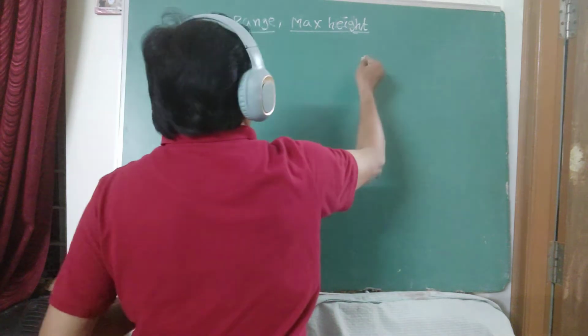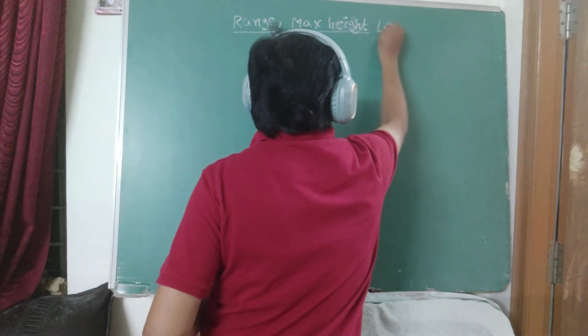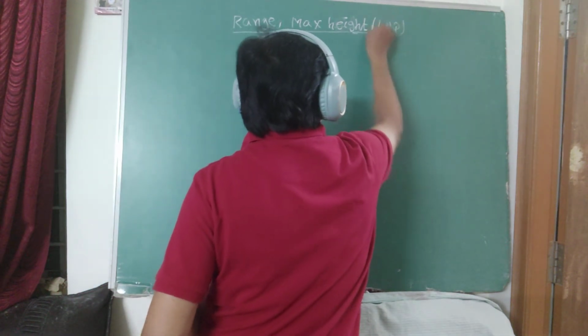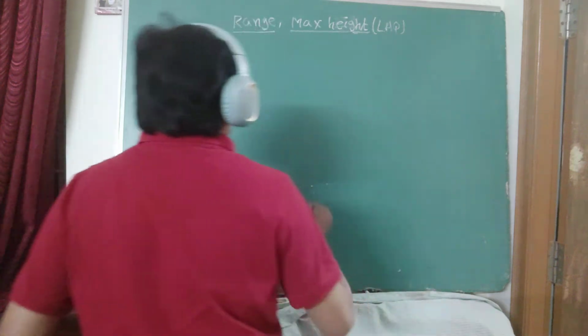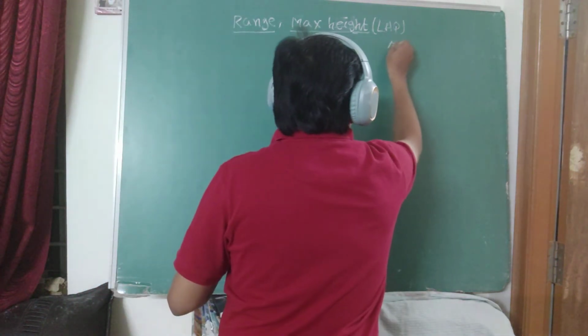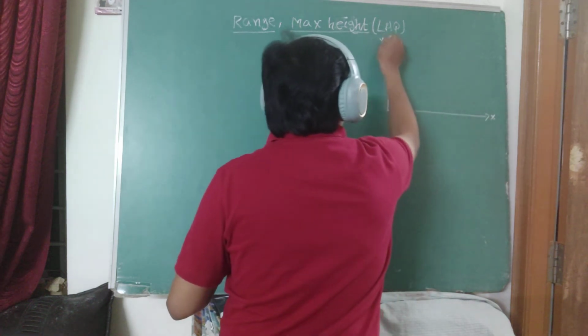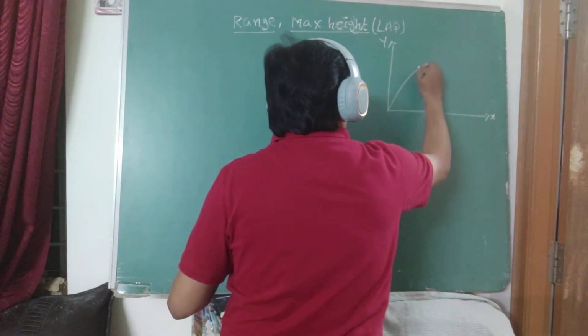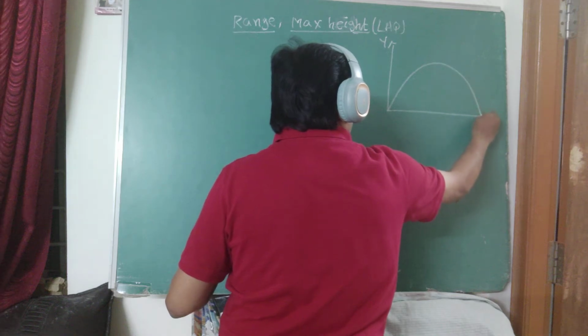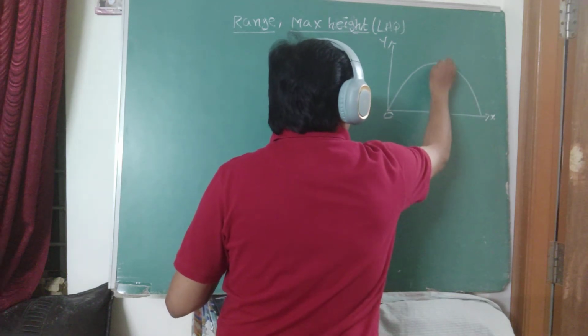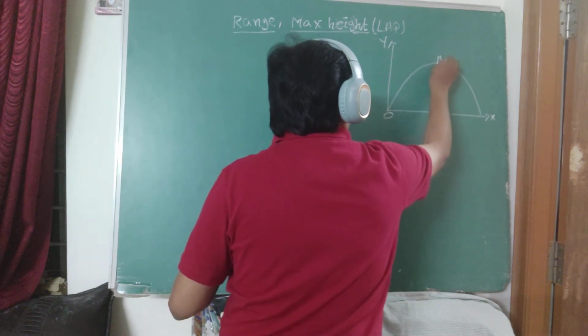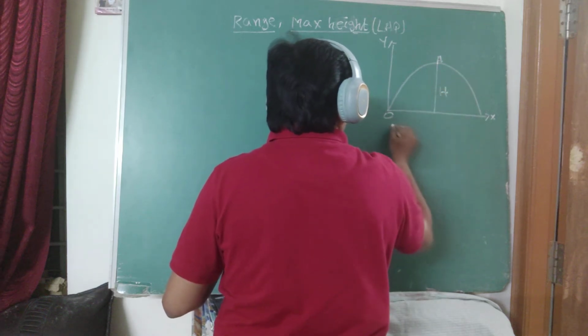Earlier we solved a numerical based on these two results. It is another LIQ question. For this purpose, again take the same diagram, that is x-axis and y-axis. The projectile has to move like this. An object reaches the maximum point named A. The height is h.